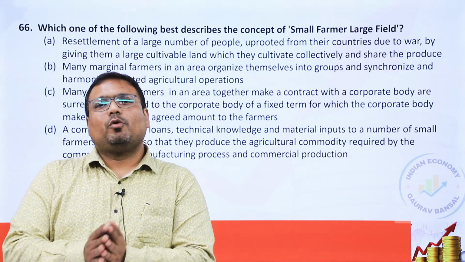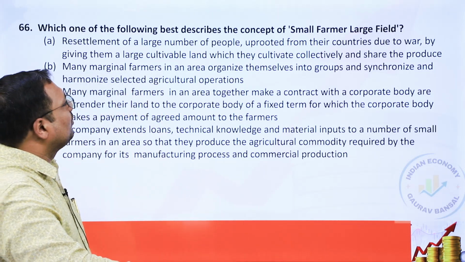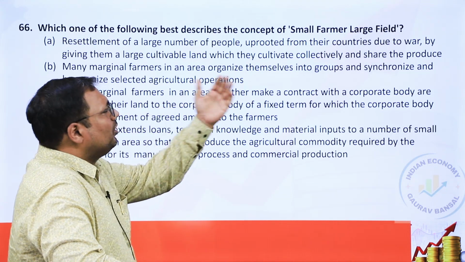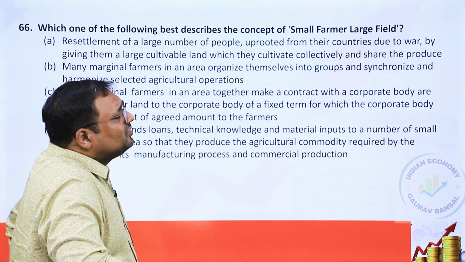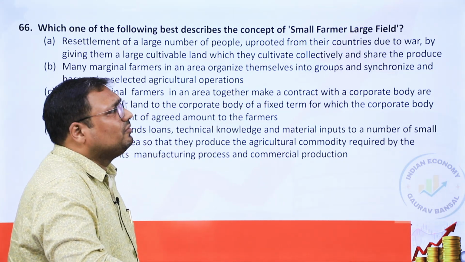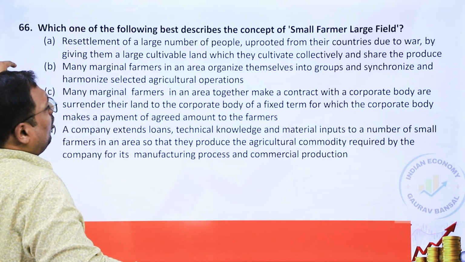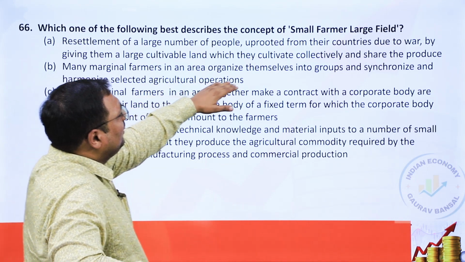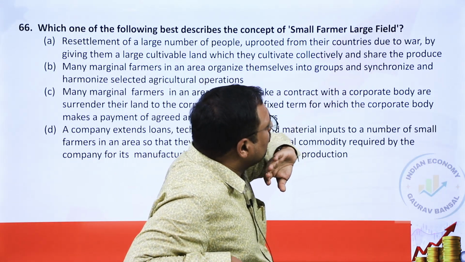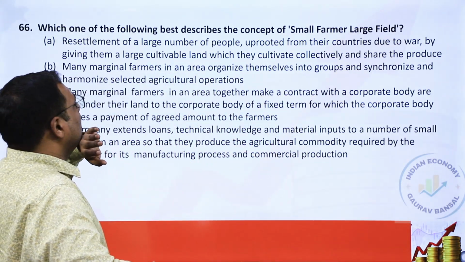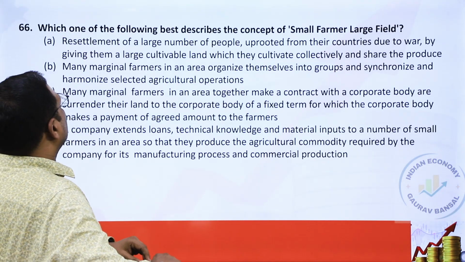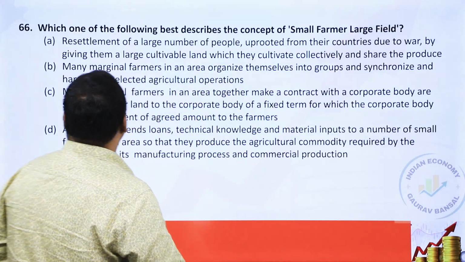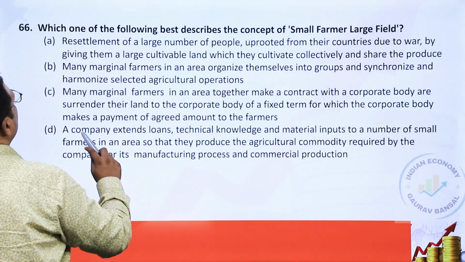Cutoff should be below 85 as per my preliminary understanding. 66, this was a relatively straightforward question. Small farmer, large field. This is actually a group lending scheme, collective lending scheme. And there is one option which is close to that. Many marginal farmers in an area organize themselves into a group and synchronize and harmonize the selected agriculture operations. So answer is B. And anyway, on scheme based questions I need not discuss too much. So answer is B, straightforward.